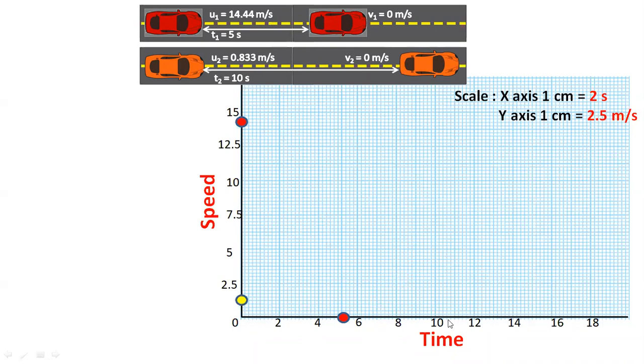Where is 10? On the x-axis, this is 10. So I can put my coordinate here. So let me put it. This is the thing. These yellow dots are for whom? Orange car. And this red is for the red car. Now I will join them. So that line I have joined. Yes, for the orange car also I have joined the initial and final positions. Now, let me write down the names so that we won't get confused. This is for car 1 and this is for car 2.